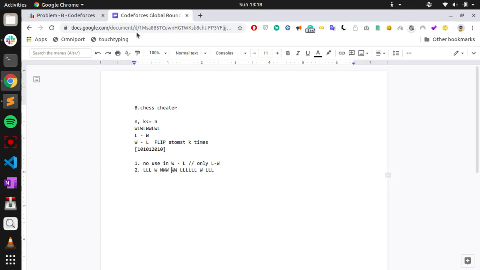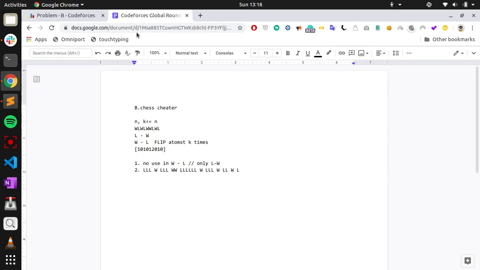So it is better to first make the L's which are in between two W's into wins. There may be different numbers of L's between two W's.